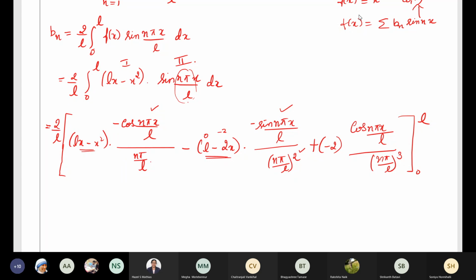Anybody has any doubt in this rule, Bernoulli's rule? No, ma'am.